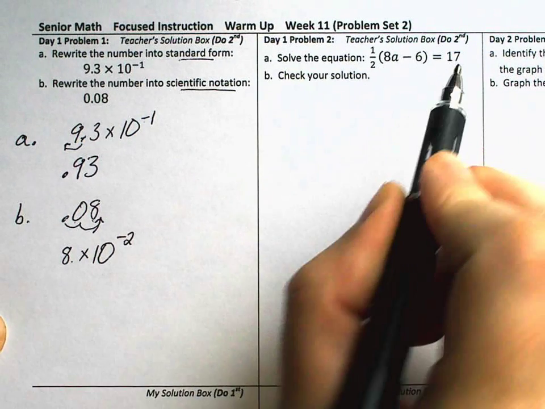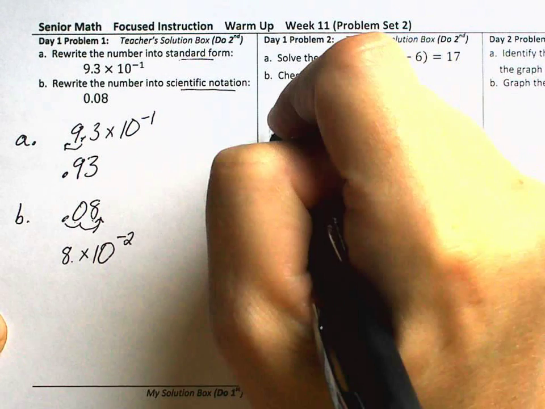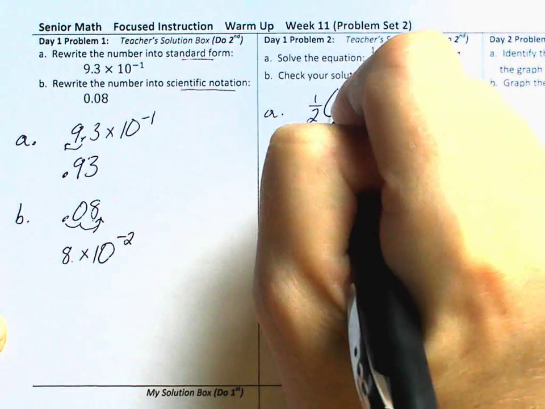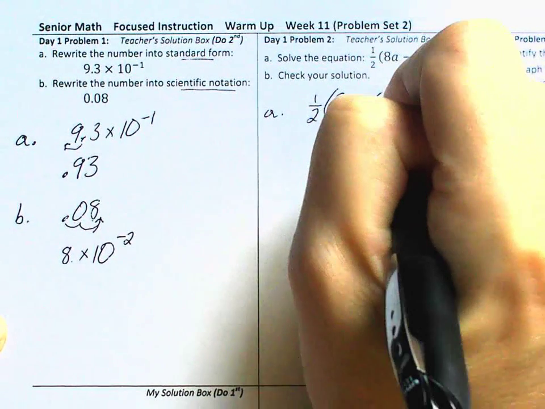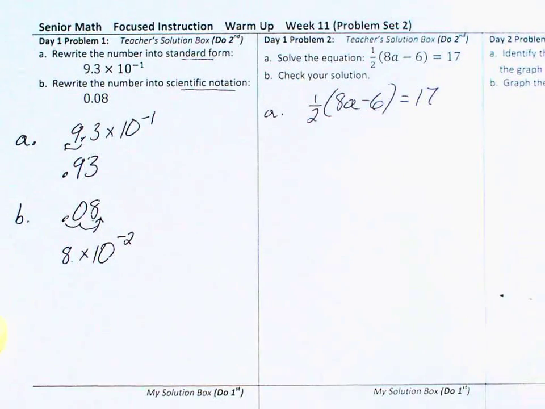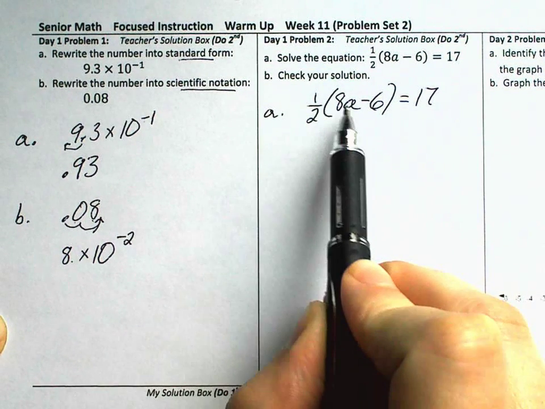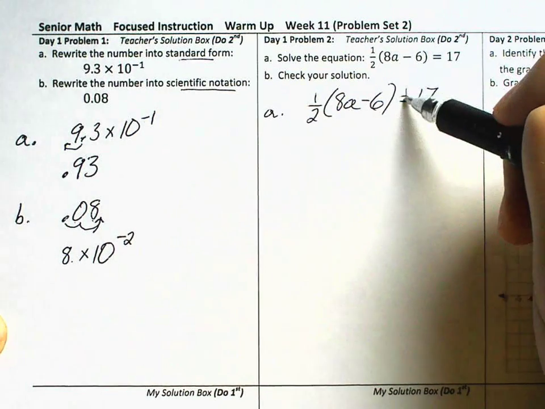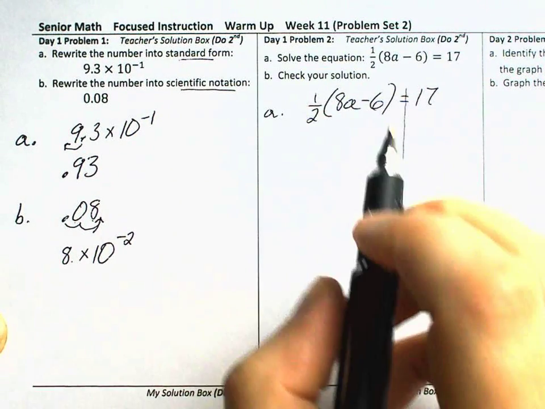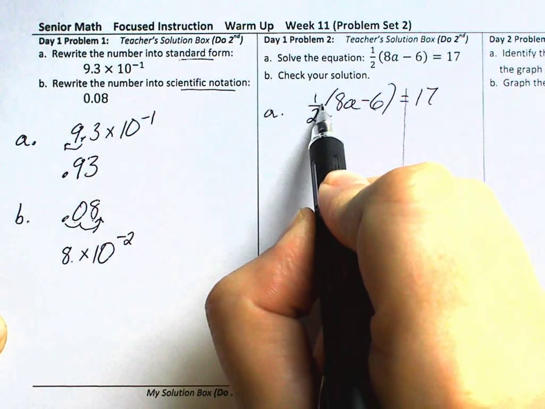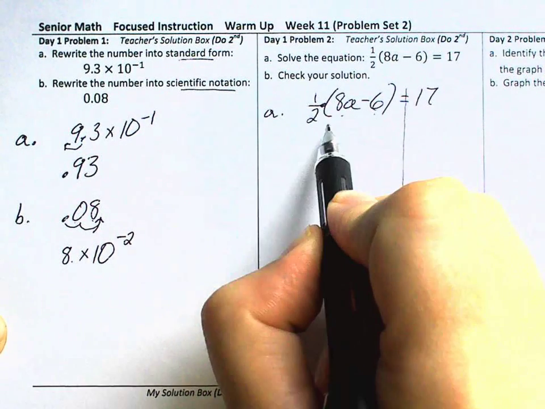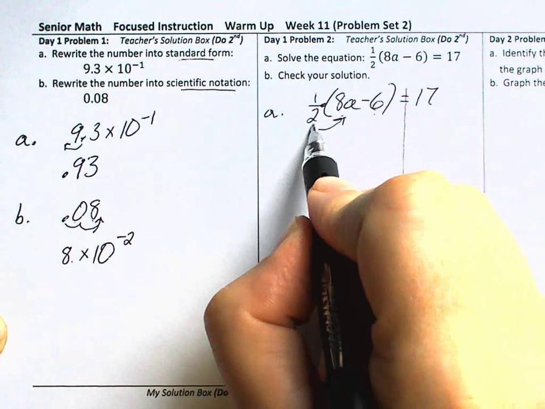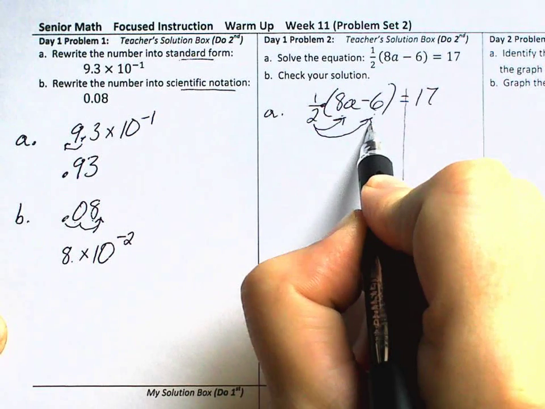Question A, solve this equation, and then question B, check the solution. So let's start by copying that equation down. This says 1/2 times the quantity, and then is equal to 17. So one way of starting this question is to distribute the 1/2 to each term in the quantity. We can multiply 1/2 times 8a, and then also 1/2 times 6.